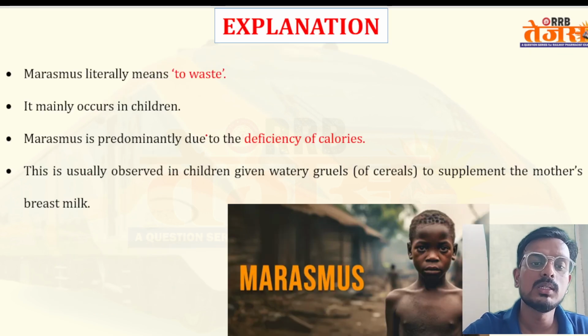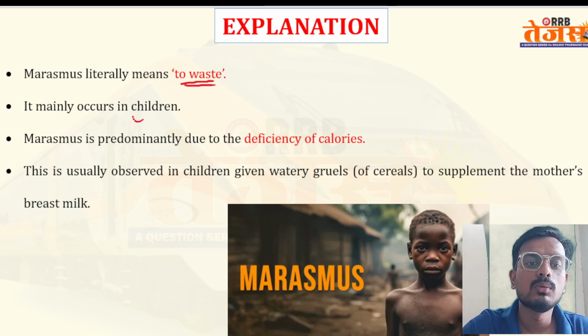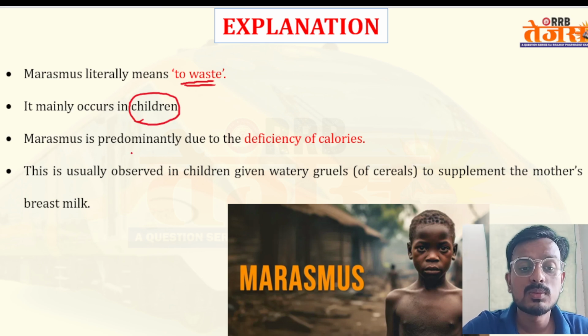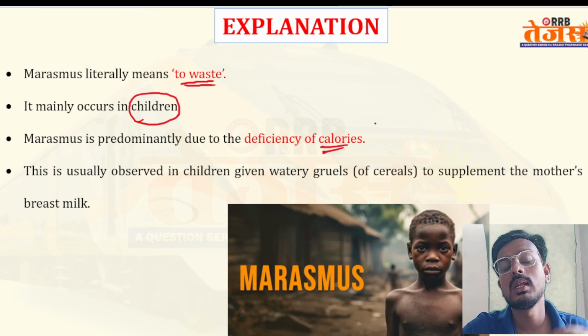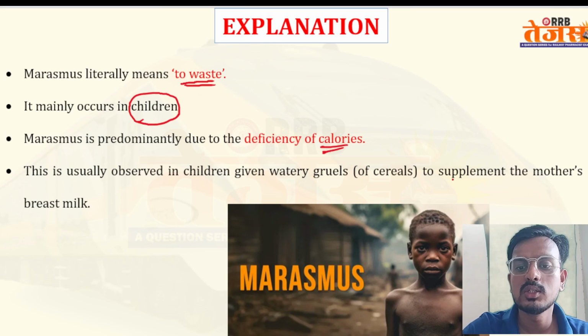Marasmus literally means to waste. It mainly occurs in which age group? It basically affects children. Marasmus is predominantly due to deficiency of calories. If your food is deficient in calories, this will lead to the development of marasmus. This is usually observed in children given watery gruels or cereals to supplement the mother's breast milk. You can see this is a typical marasmus patient.